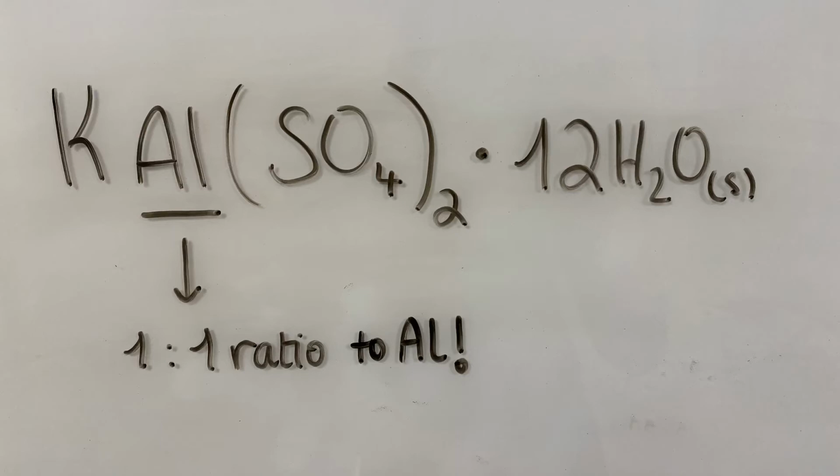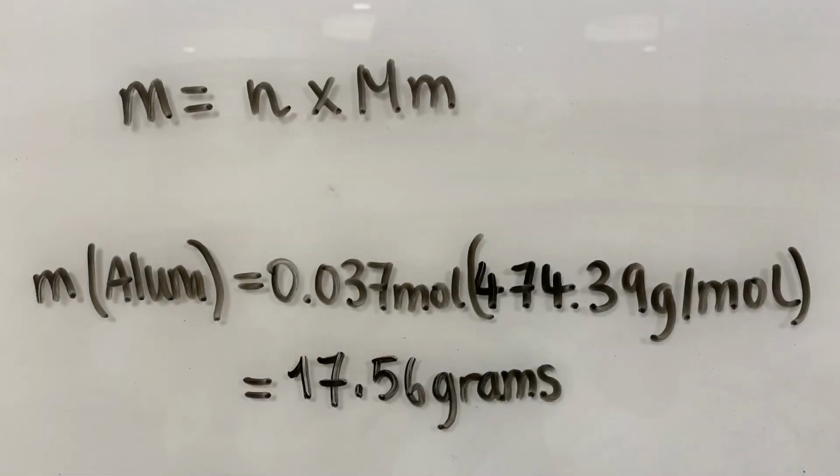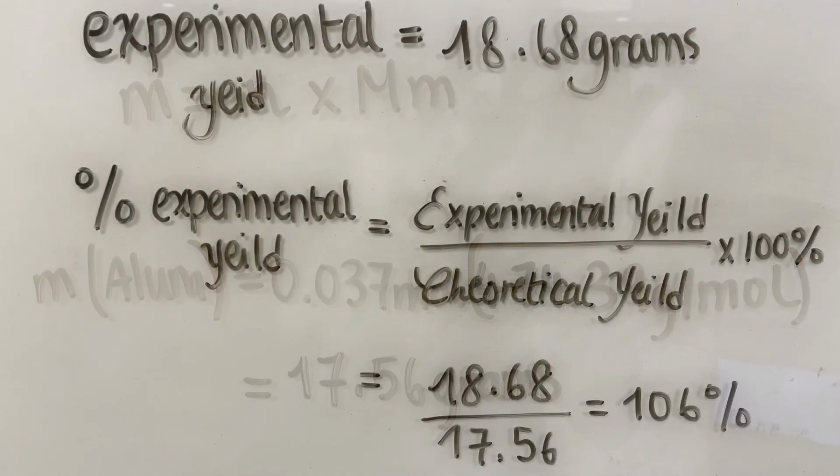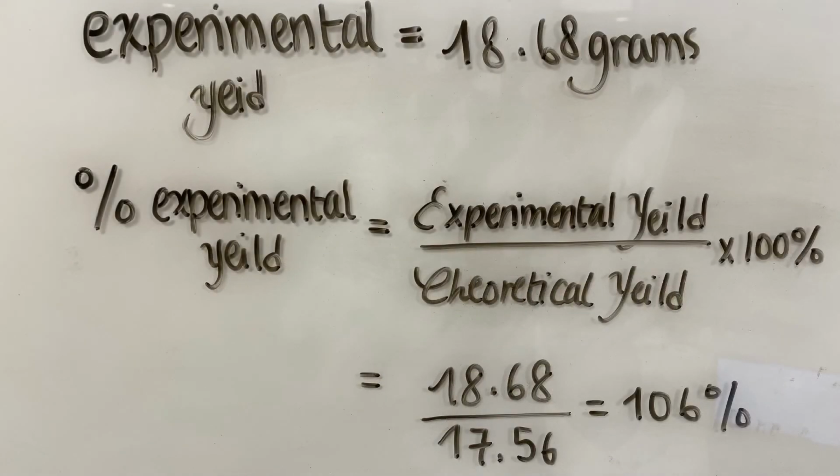From the equations, we can see that this corresponds to a ratio of 1:1, as there is 1 aluminum in alum. We then multiply the number of moles of alum by the molar mass of alum, which is equivalent to 474.39 grams per mole. The theoretical yield of alum that should be produced from a gram of aluminum through these reactions should be 17.56 grams. The experimental yield measured in the experiment was 18.68 grams.